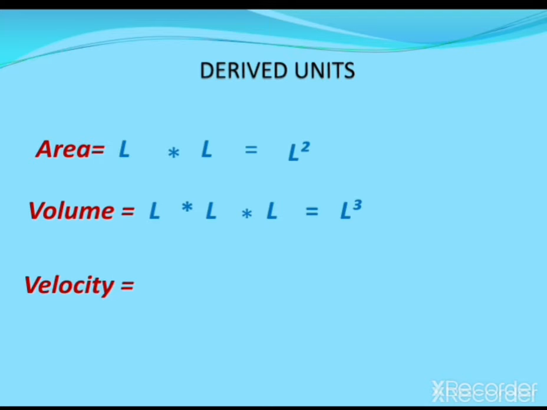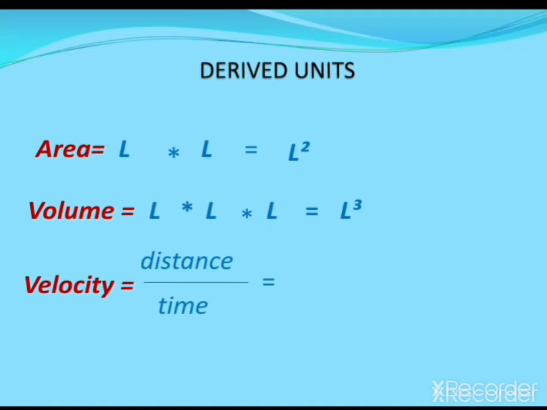Similarly, we can develop the derived unit for velocity, and we know velocity is defined as the ratio between distance and time. Okay, so velocity is defined as the distance covered by a body in a particular time period. So therefore velocity is defined as distance by time. So here distance is again a length.